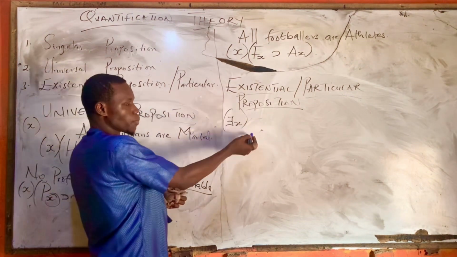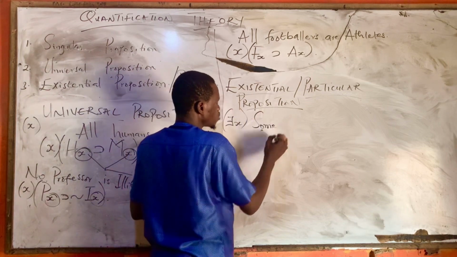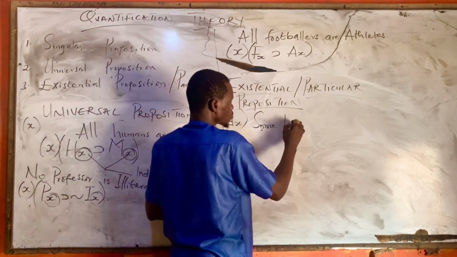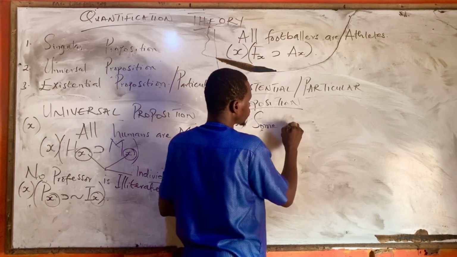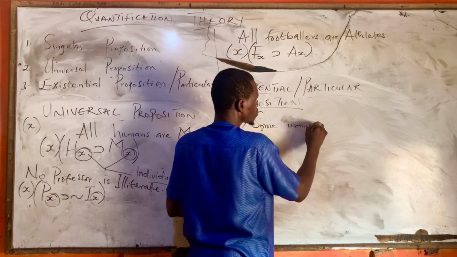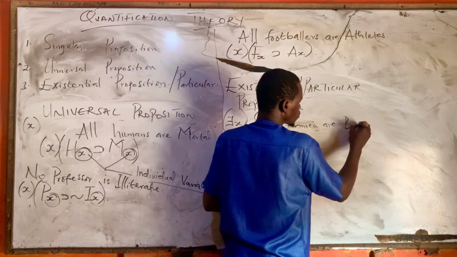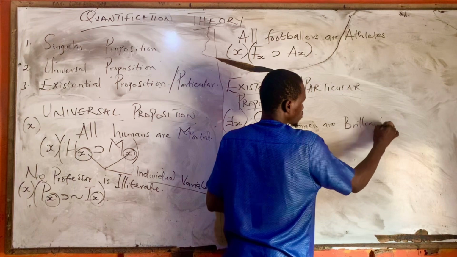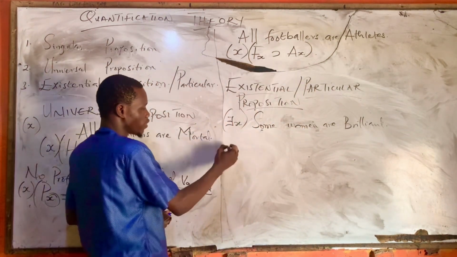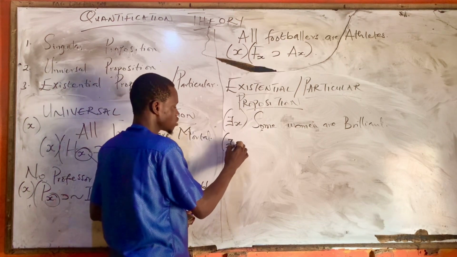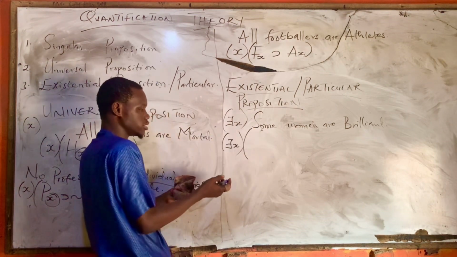Now the particular proposition. So if I say that some women are brilliant, how do we symbolize this? Our inverted E X in braces.